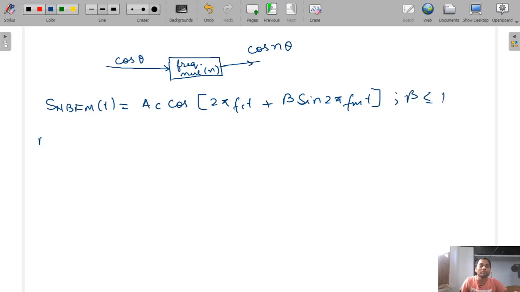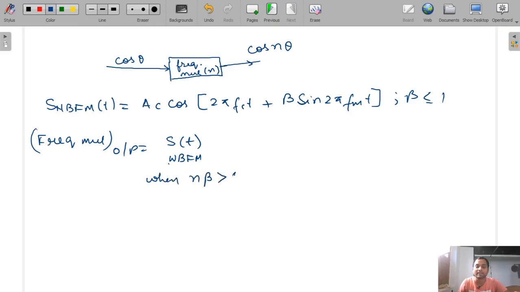Now when we pass it through the frequency multiplier, our output will become wideband FM, because n into theta will be much larger, so beta will become more than 1. It will become a wideband FM signal when n beta is greater than 1.